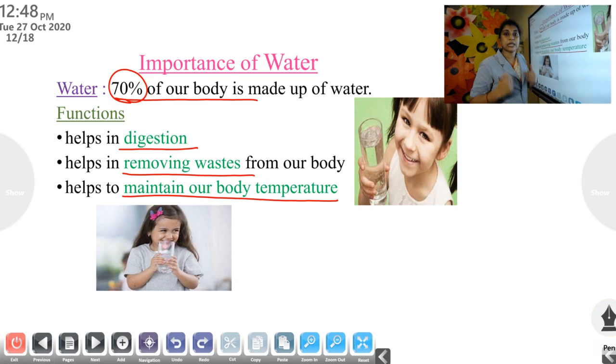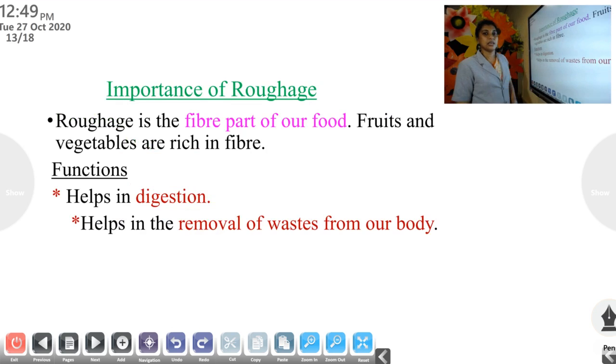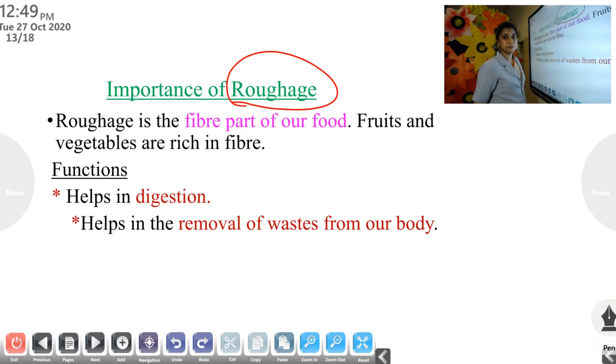What are the functions of water in our body? It helps in digestion, to digest our food items. Helps in removing waste from the body. And helps to maintain our body temperature. Okay. Next is the importance of roughage. It's a new term for you. Roughage. What is the spelling?